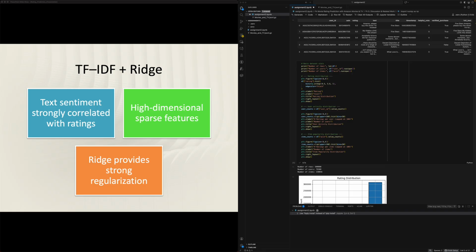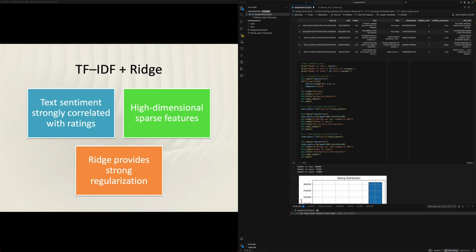We use unigrams and bigrams so the model can learn from both individual sentiment words like amazing or boring, as well as short phrases like highly recommend or waste of time. We also remove stop words, limiting the vocabulary to the 20,000 most informative terms. The result is a sparse feature vector for each review that captures the key language patterns associated with different rating levels.